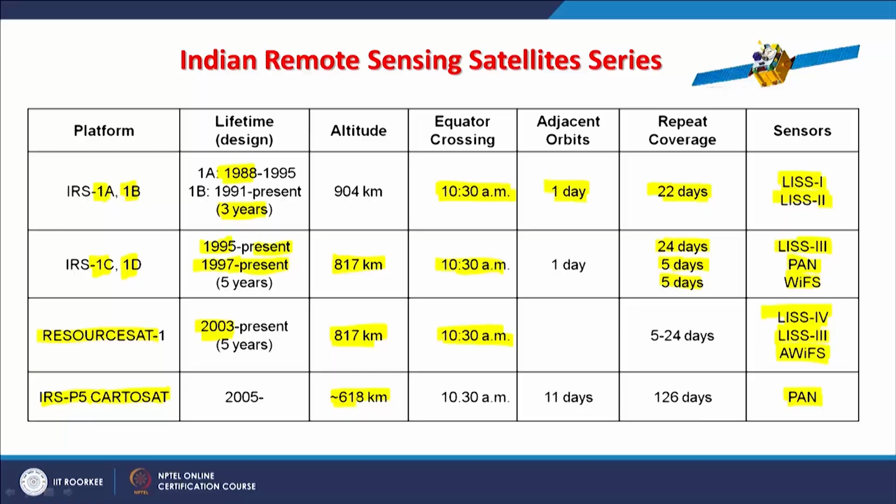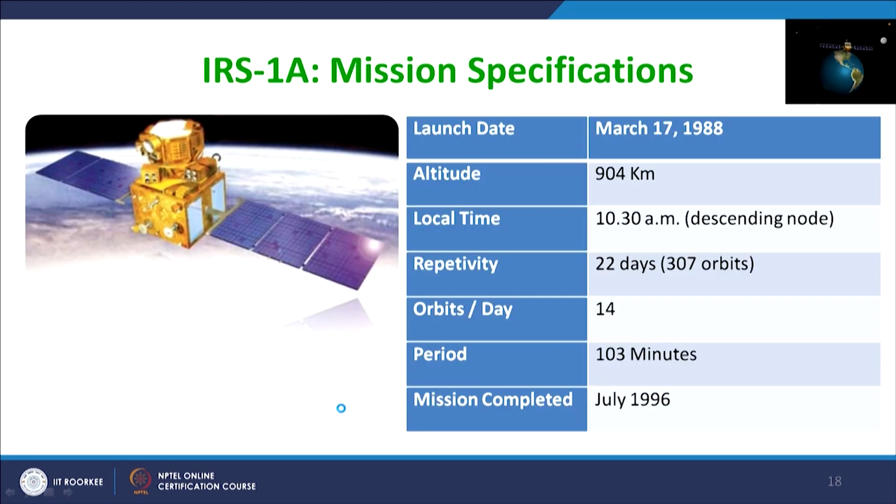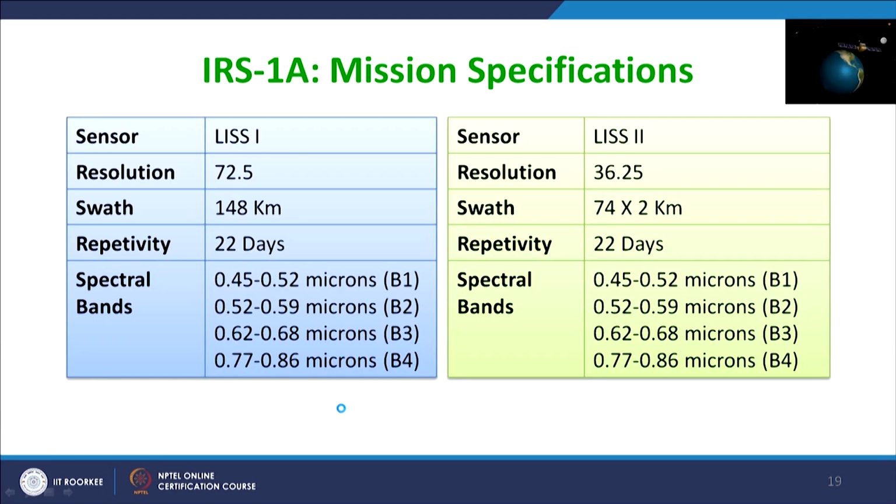That was very popular, and I think it is still working since then. Of course, because of higher spatial resolution, the altitude was less, and the swath is also less compared to LISS-1, LISS-2 or LISS-3. Different dates and further details are here about the IRS missions.